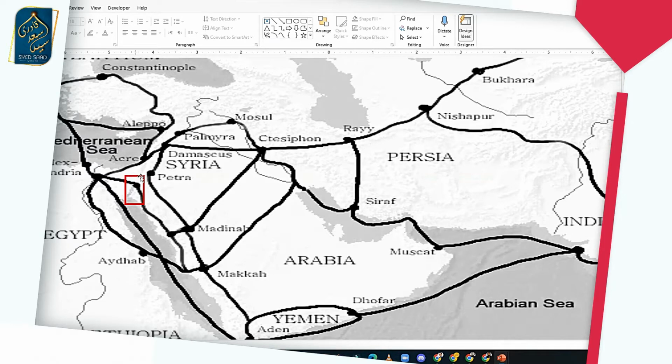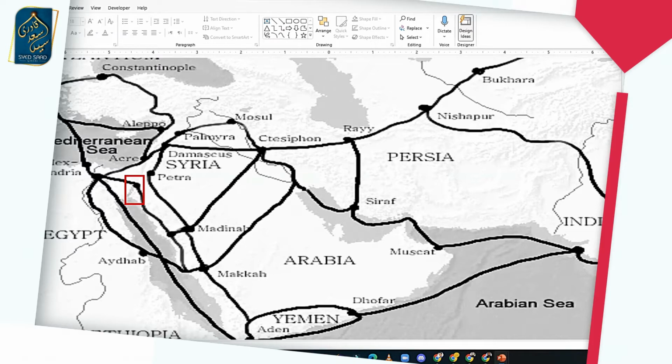And Shuaib alayhi salam's people were right here in this big rectangular box. So they had access to somewhat of a sea route. They had access to somewhat of the land routes, especially the one coming down from Yemen, all the way going through Mecca and Medina, and then splitting and going to Egypt. They were right there. And that's why they were so evil. And I'll show you why they became so evil when they had access to all this stuff coming through them.